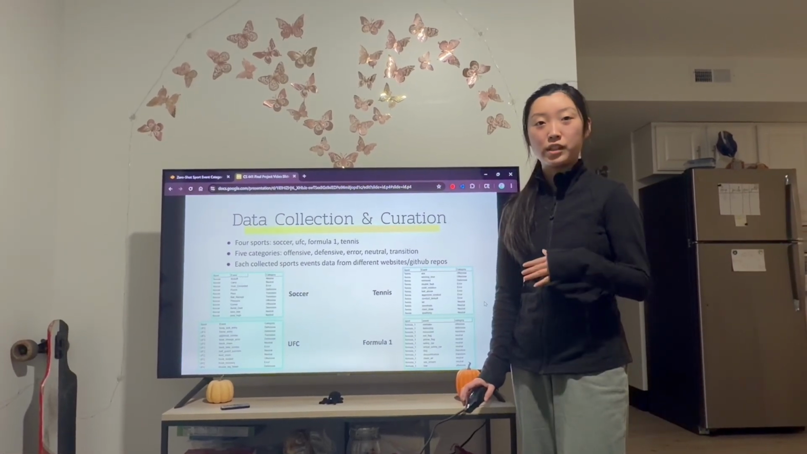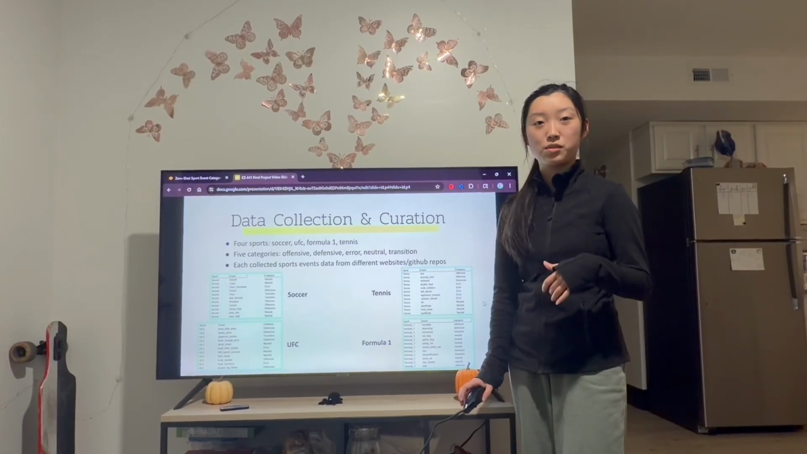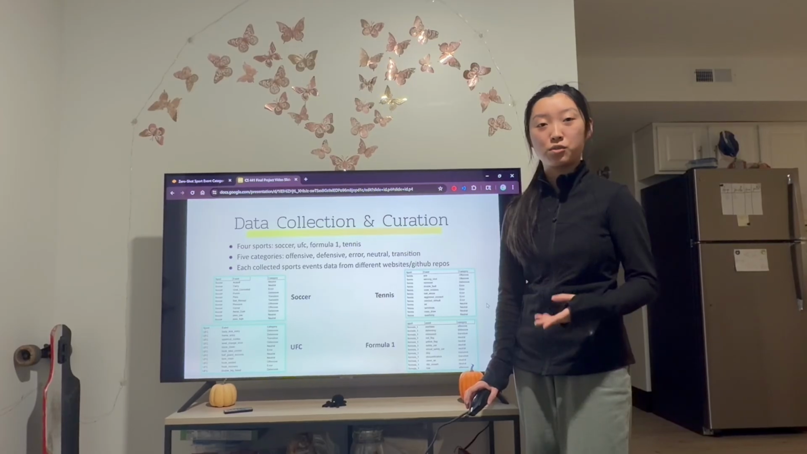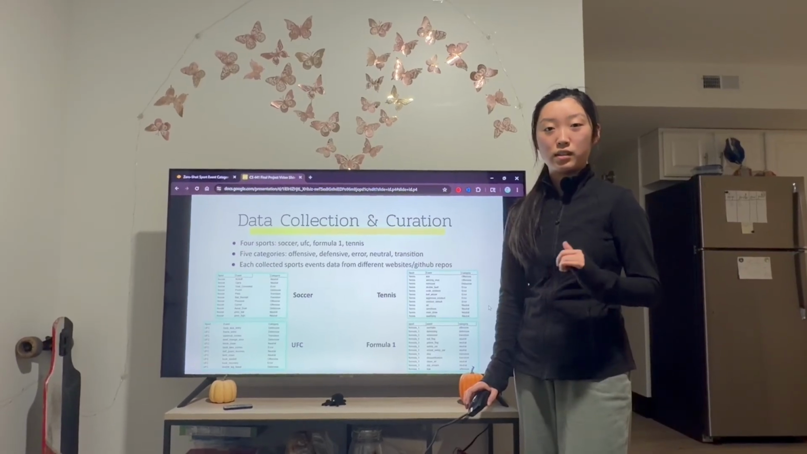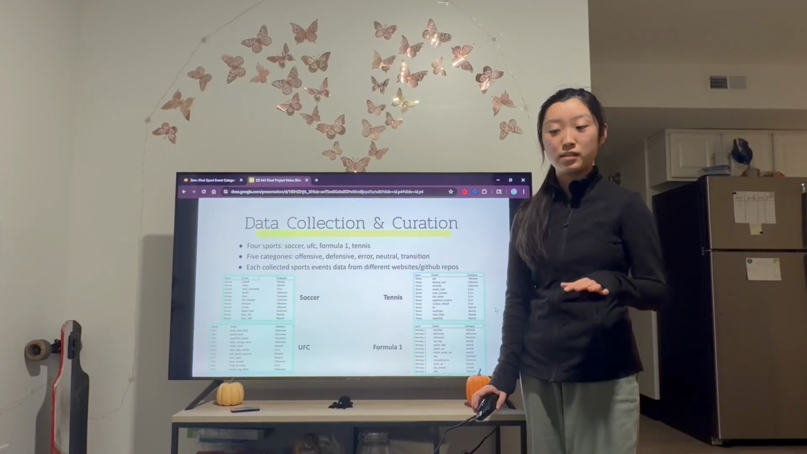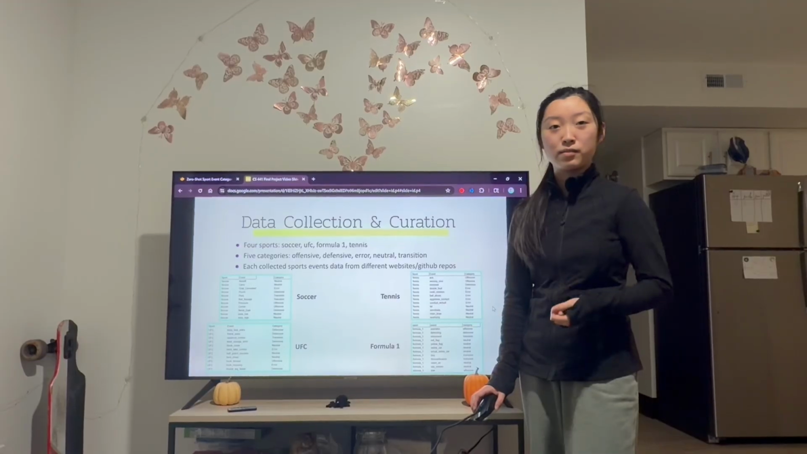So the goal for each sport was to collect 300 events, and this was to make sure that the embedding layer was able to actually learn the structure, and the MLP was able to just not memorize IDs, as well as for the PCA to have enough data to display.